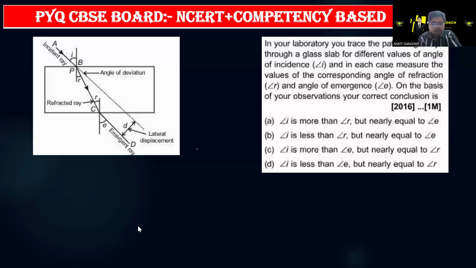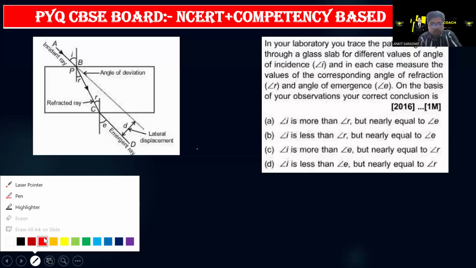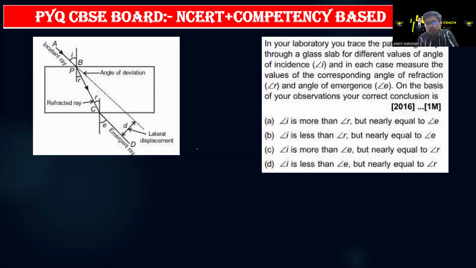So in this question, what it is saying is that in your laboratory you trace the path of the light ray through a glass slab for different values of incidence, and in each case you measure the angle of refraction. The angle of emergence is E. On the basis of your observation, what is your conclusion?